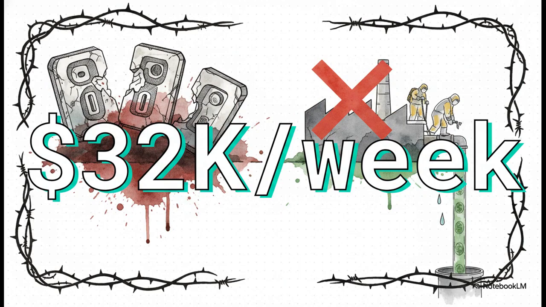Let's apply that to Cardinal. Take the cost of unmade molds during those shutdowns, which is $23,000 an hour, by the way, plus the cleanup labor. Cardinal's real observable cost of inaction is a staggering $32,000 every single week. I mean, that is real money bleeding out of the business today.